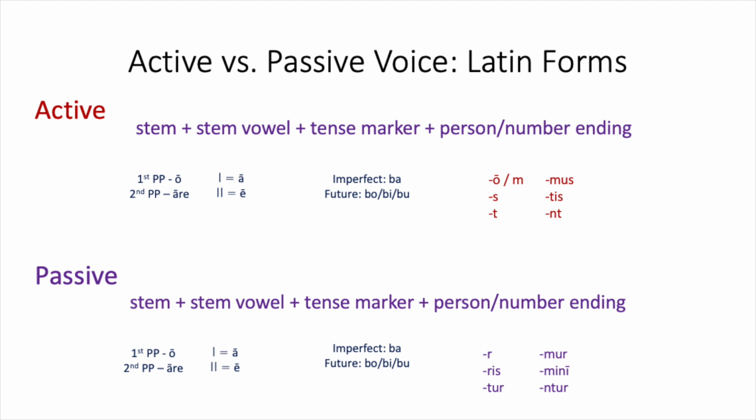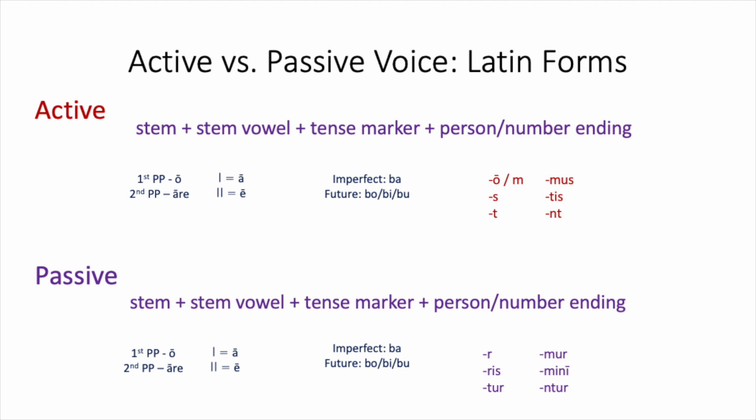The passive ones still use the same stem. They still use that same A and E stem vowel. They still use the same tense marker. However, they change the ending for the present system passive verbs. They use -r, -ris, -tur, -mur, -mini, and -ntur for their endings. Now, I realize that this slide is a little bit confusing but a good overview, but I want to point out that really all we're changing right now are the endings to make the verb active or passive.